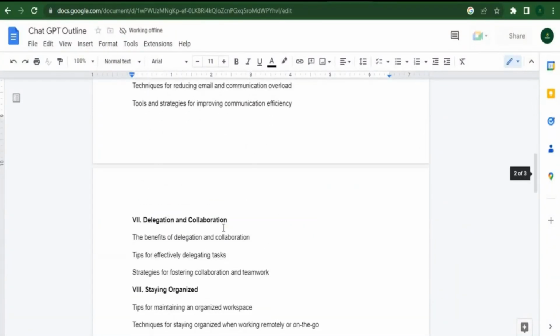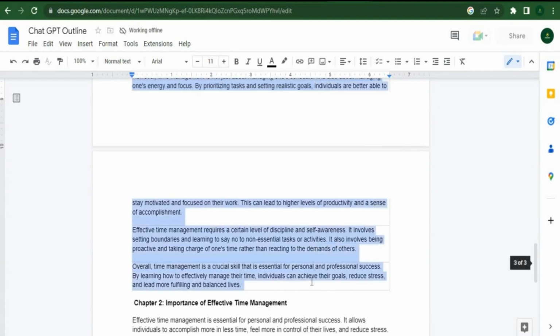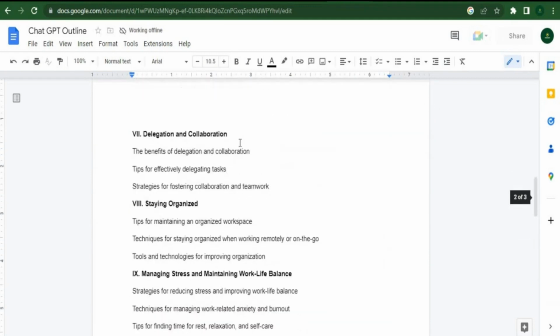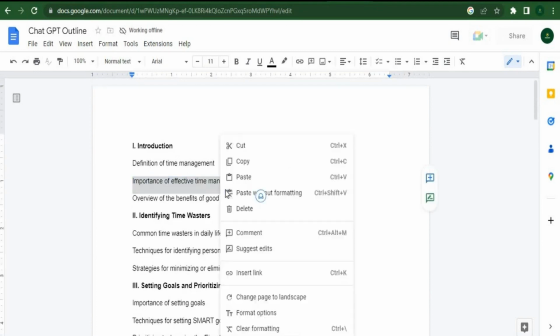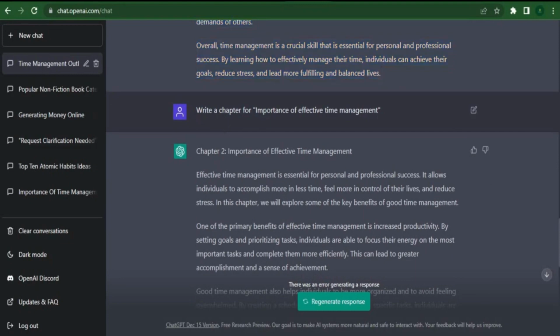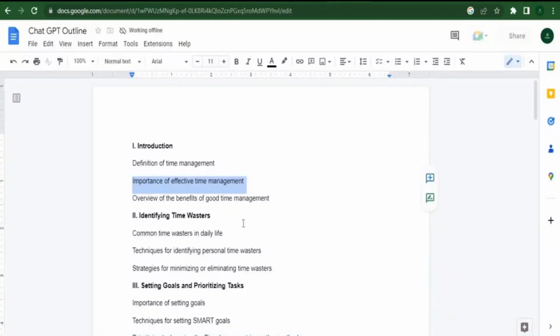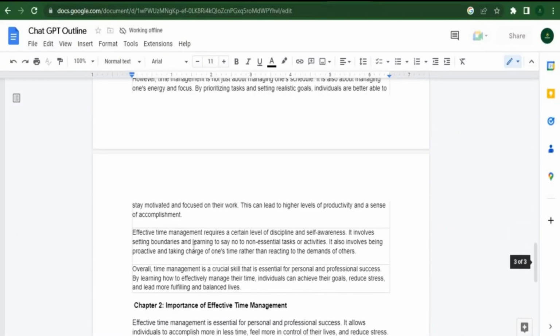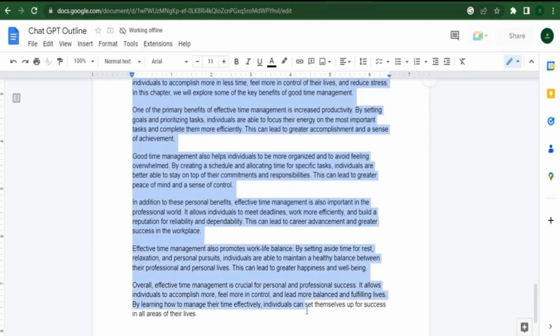It will just continue for the following chapter, so I go over here, copy it, and come back. After that, I'll ask ChatGPT to create this chapter. This will be chapter 2, and ChatGPT will compose the following chapter on our behalf. When it's finished, we simply need to select it, copy it, and then go to Google Docs and paste it there, just like before. The only thing left to do is carry on with the procedure and ask ChatGPT to type up chapters 3, 4, and 5.